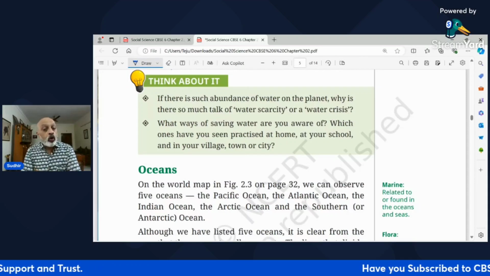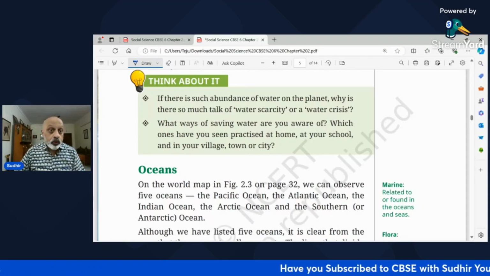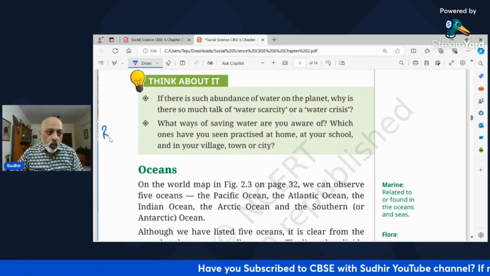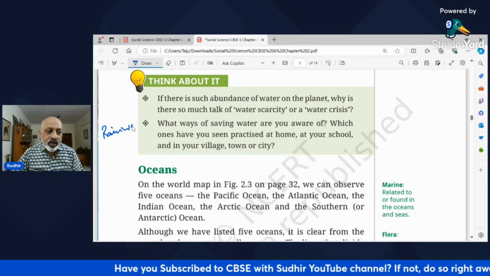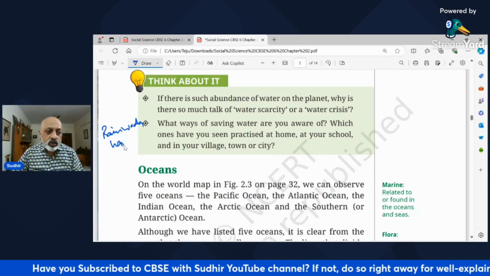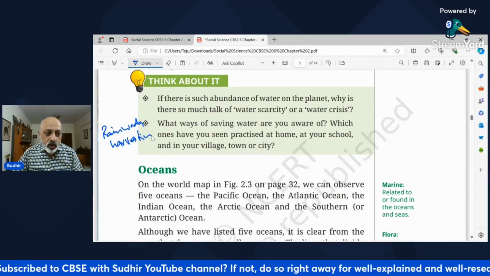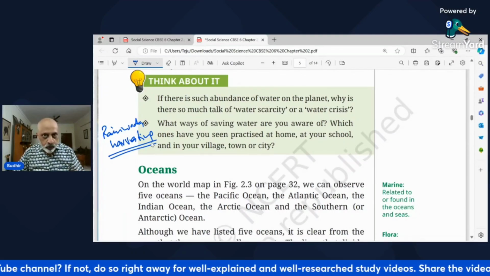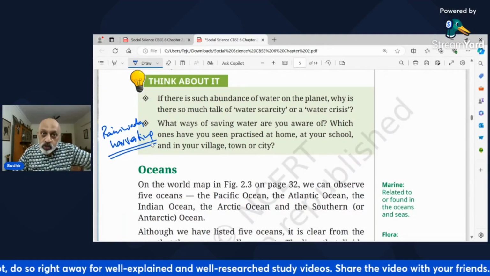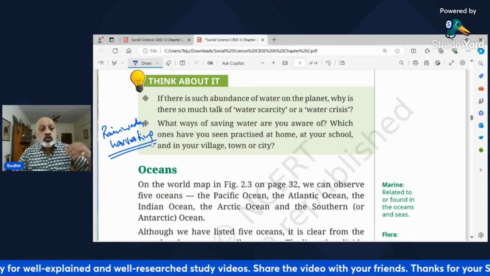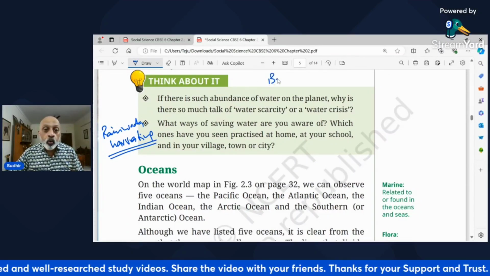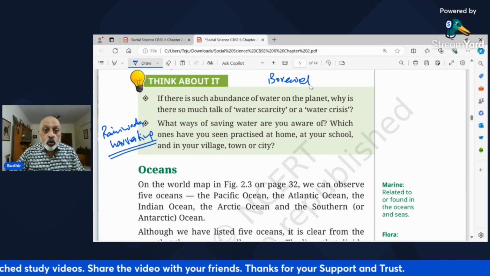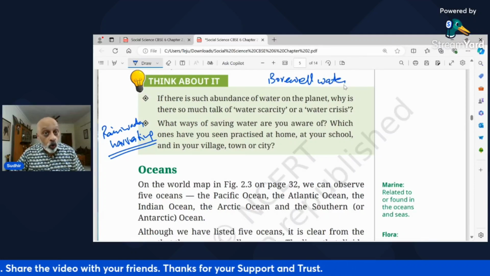What ways of saving water are you aware of? Well, you should know about this. One is rainwater harvesting. That is, when rain comes, instead of allowing it to go waste, you harvest it. Means you create some kind of percolation pits, because of which it goes into the ground, which you can use later as borewell water. Okay, so you recharge your groundwater system.